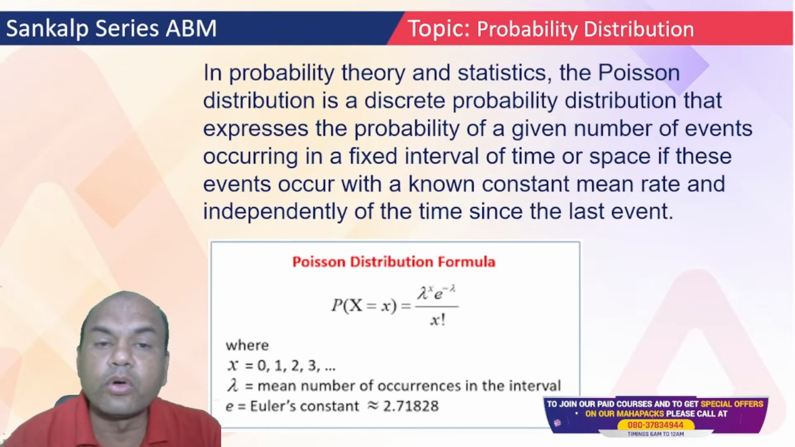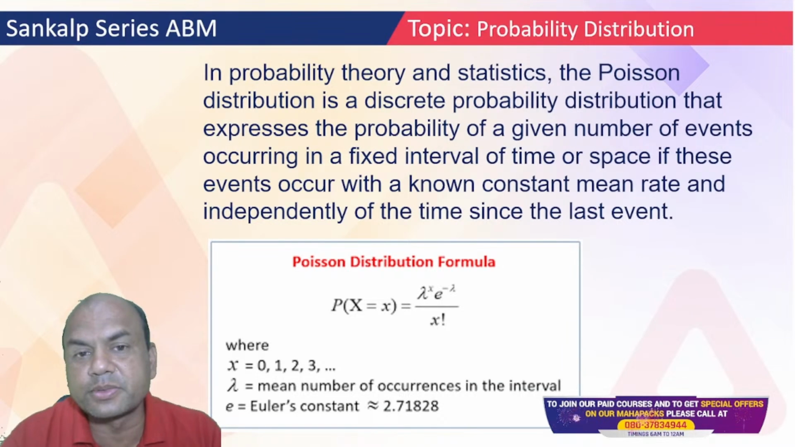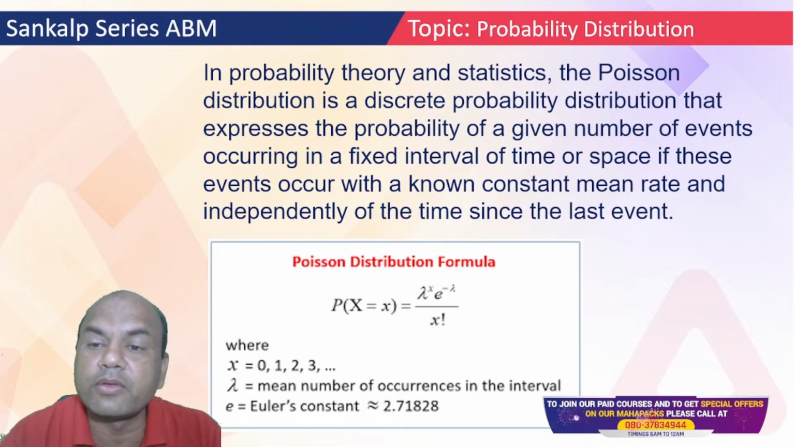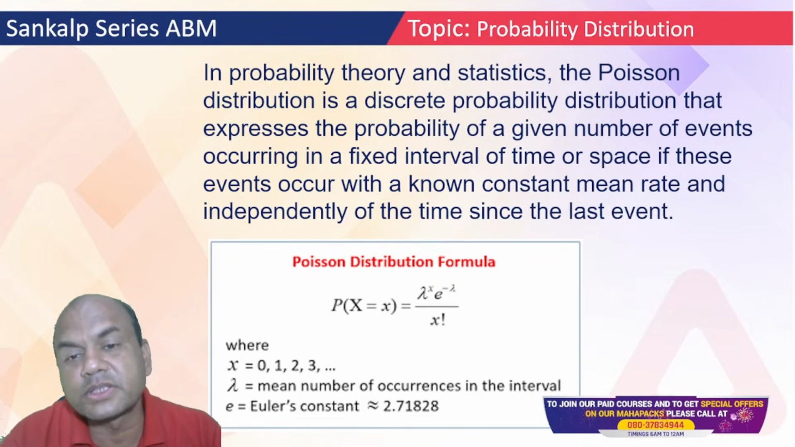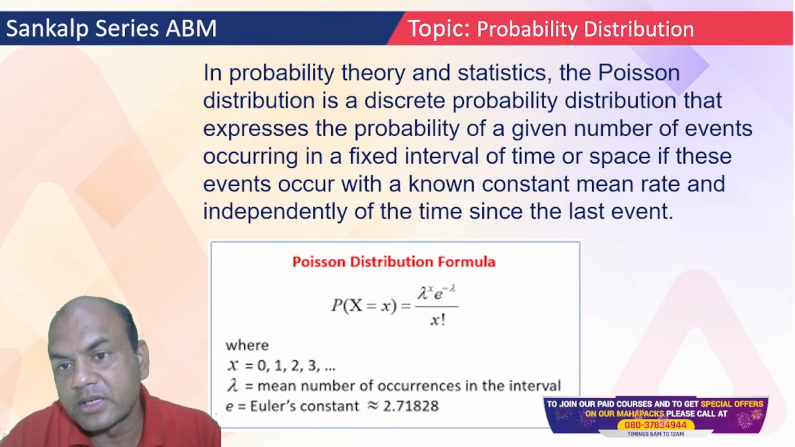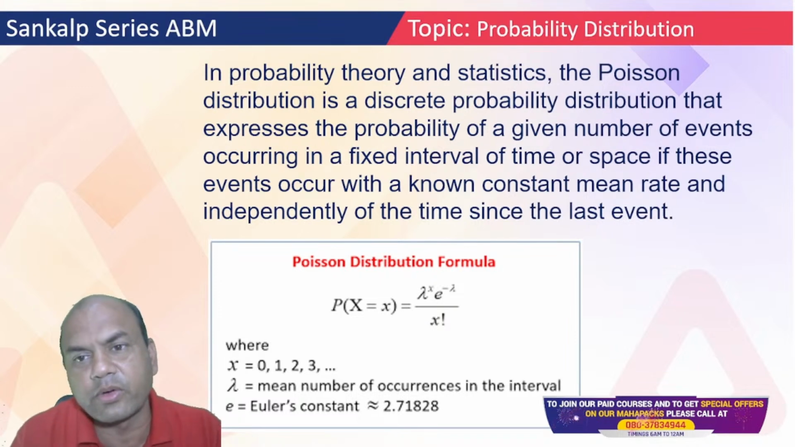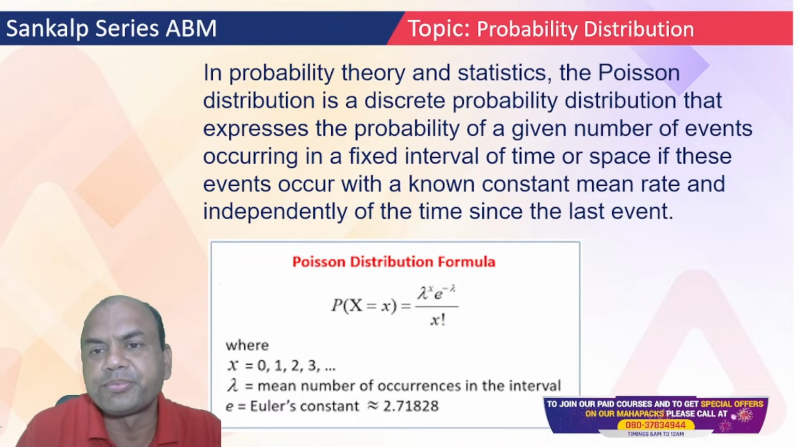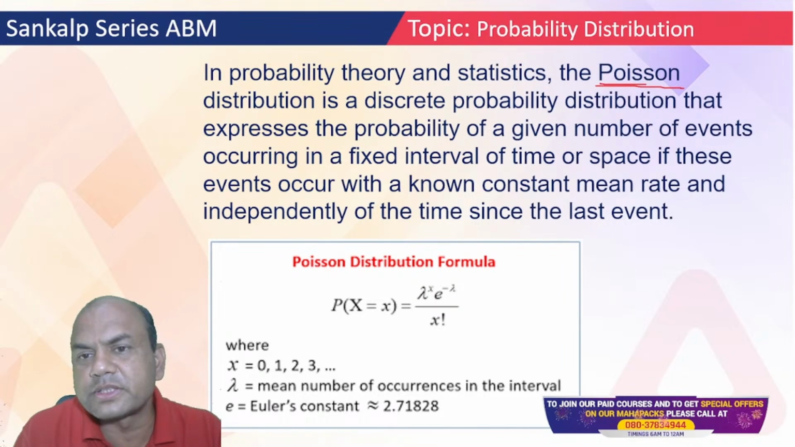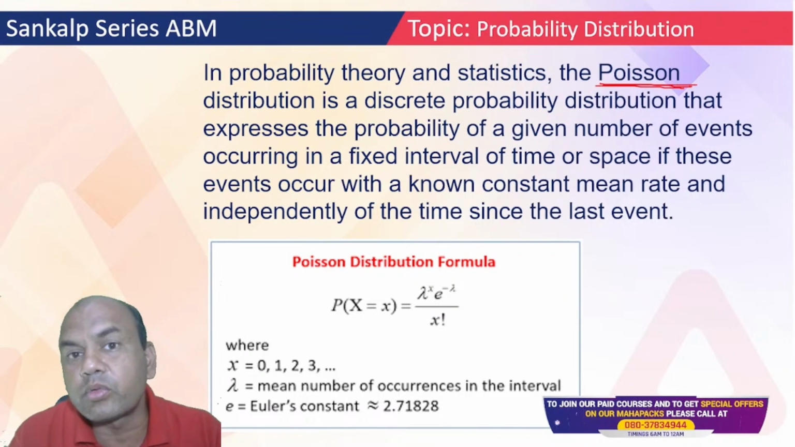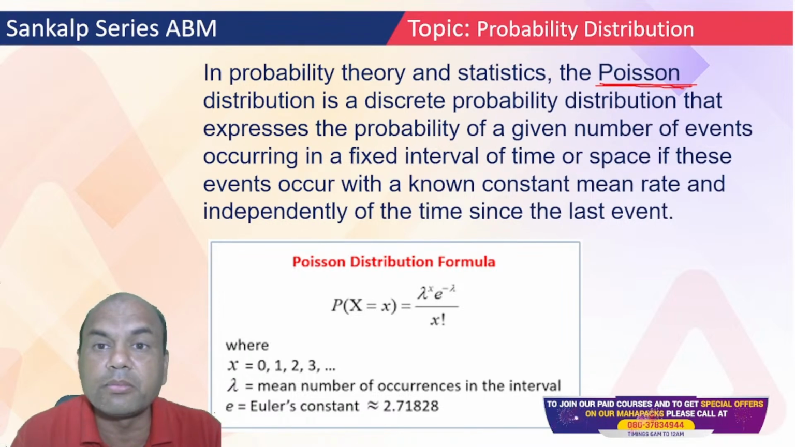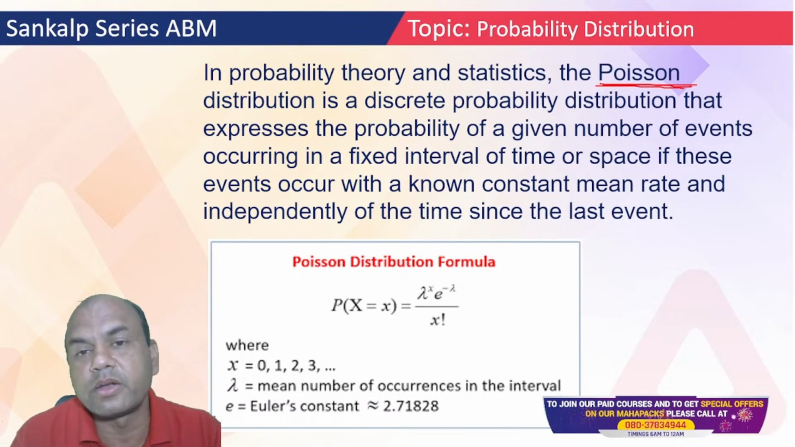Now, Poisson. In probability distribution theory and statistics, the Poisson distribution is a discrete probability distribution that expresses the probability of a given number of events occurring in fixed intervals of time or space if these events occur with a constant mean rate. Now one thing I'll clarify: in the exam you will always face the problem of how to identify whether a problem is Bernoulli, binomial, or Poisson. How to identify that?